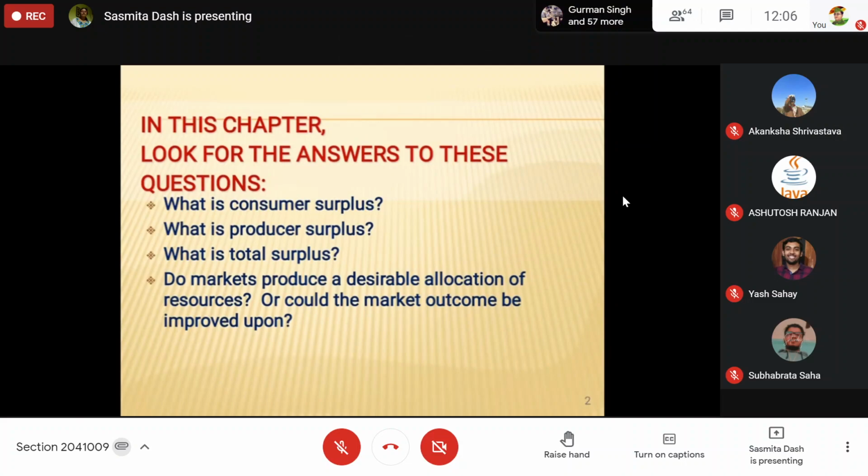Market is efficient means market is at equilibrium. Equilibrium is a position when maximum efficiency is achieved, because there is no wastage, there is no loss. Buyers and sellers are benefited to the maximum amount, then it is called market efficiency. Resources are optimally utilized.